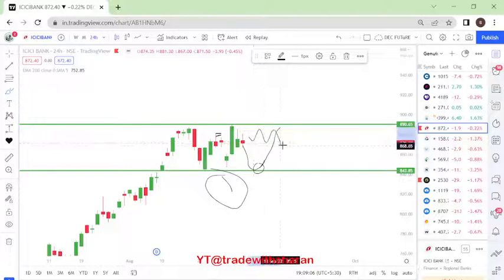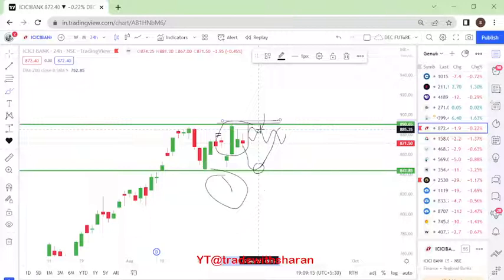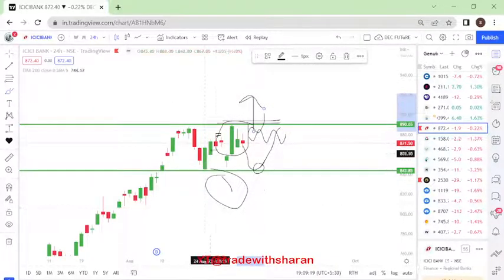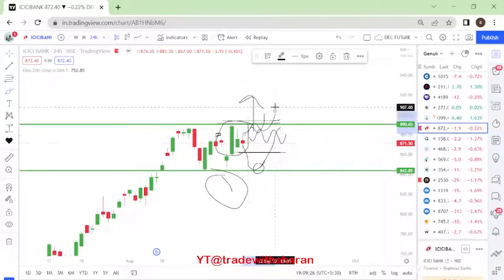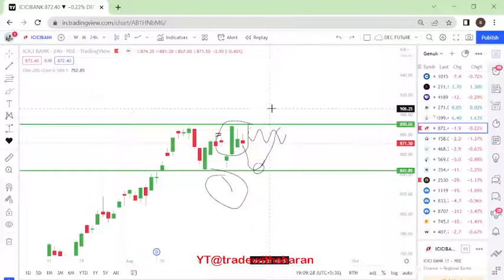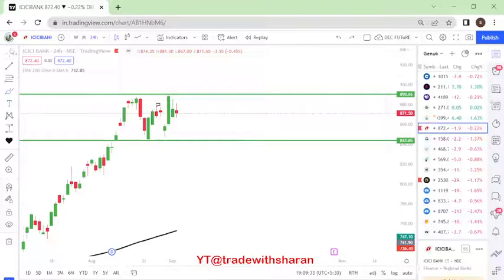Secondly, if the price is also forming what is called an inside candle, so if the price breaks this 890 level, which we should definitely enter, because it forms an all-time high, which is a great way to enter any good stock, right? So this is one thing, and we will keep our stop loss below this inside red candle, right? So this will be our entry strategy for ICICI, which is one of very interesting levels at which the price is.